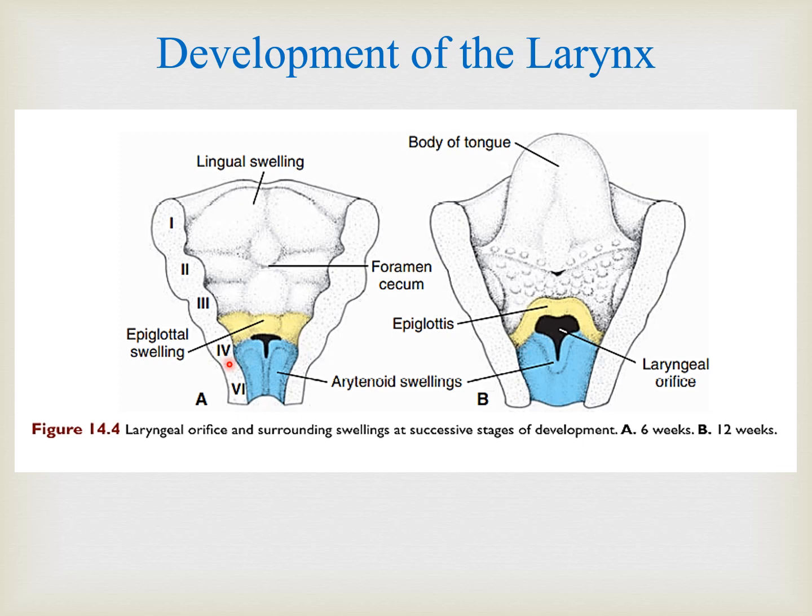So the fourth and sixth are mainly responsible for the formation of the larynx. Here we can see a small projection of the epiglottic swelling, and the cartilages which are going to form the arytenoid, and then you can see the inlet, and here the orifice is enlarged. Here we have the epiglottis, and then the cartilages which are going to form the arytenoid, plus those which are going to form the thyroid and cricoid cartilages.